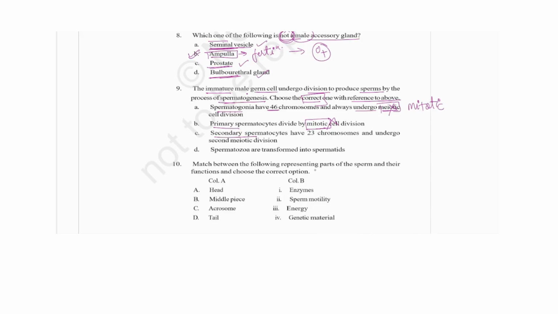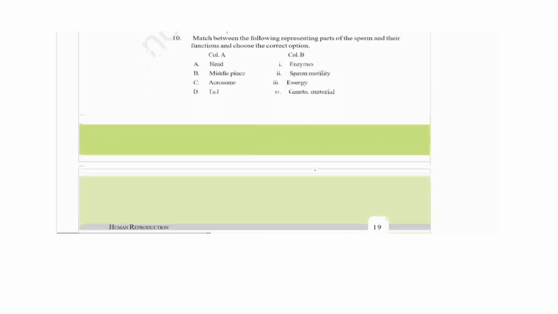Secondary spermatocytes have 23 chromosomes and undergo the second meiotic division, that is okay. And spermatozoa are transformed into spermatids. Spermatozoa are not transformed, actually spermatids are transformed into spermatozoa. So this would also be incorrect. So we will go with the third one.